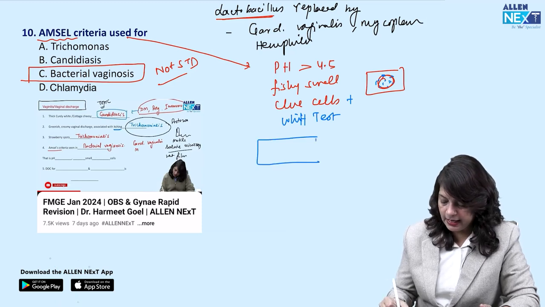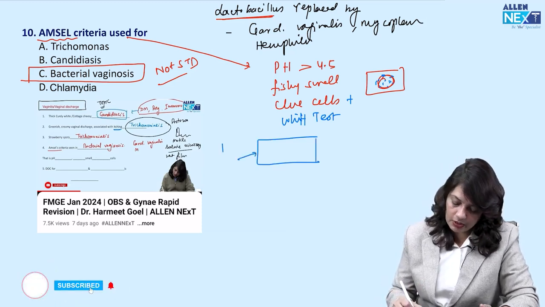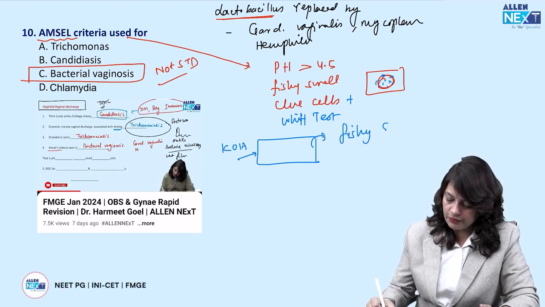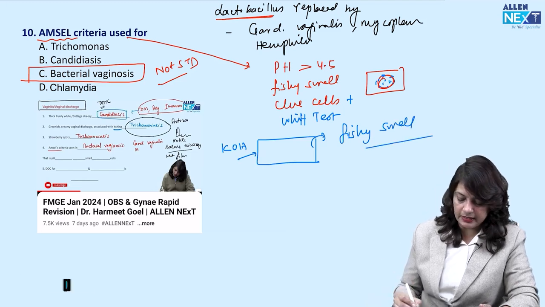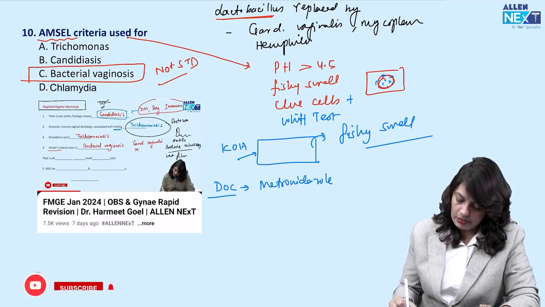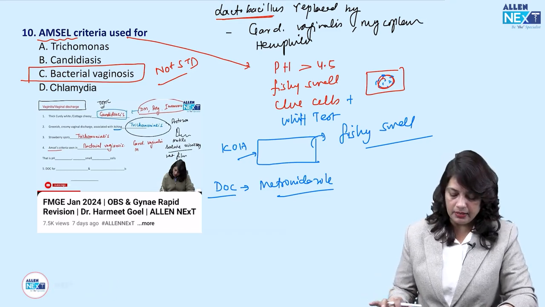That is, you take a sample of the vaginal discharge on a slide and put KOH, and you can smell a fishy smell. This is bacterial vaginosis. The drug of choice for bacterial vaginosis is metronidazole. It is not an STD, so there is no need to treat the partner.